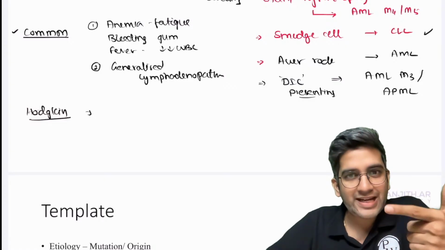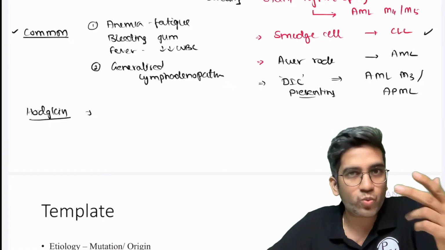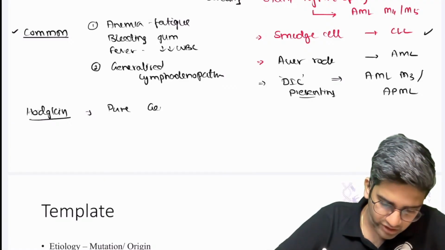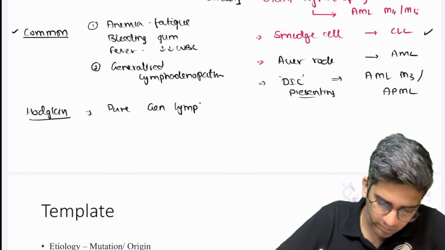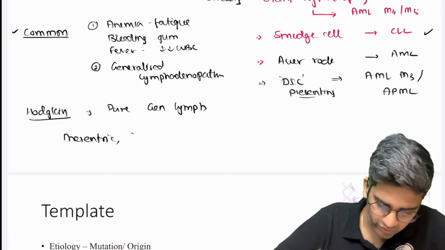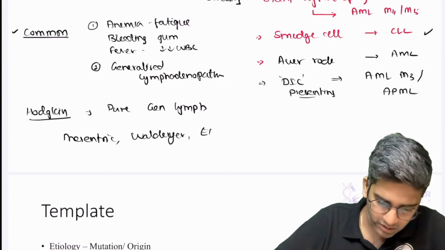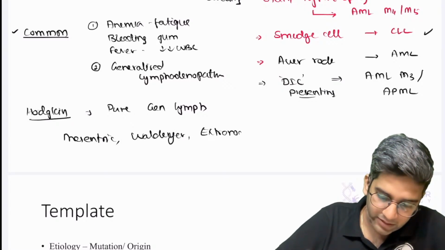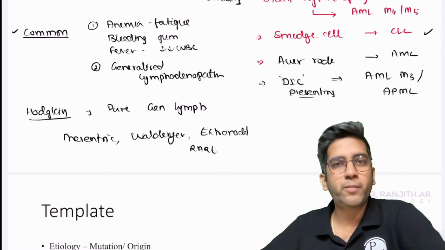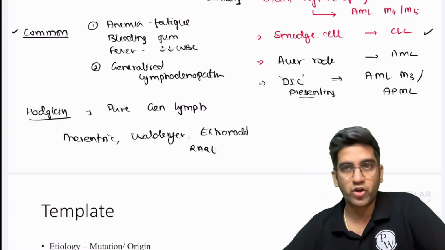Mesenteric nodes, Waldeyer's rings are rarely involved in Hodgkin's. Extranodal presentations are rarely involved in Hodgkin's. Do you remember them? It's just pure generalized lymphadenopathy almost always, right? Mesenteric, it doesn't go beyond lymph nodes. Waldeyer's ring and extranodal are rare in case of Hodgkin's lymphoma. It's a bit more common in case of a non-Hodgkin's lymphoma, right? Perfect. Everything is for non-Hodgkin's lymphoma, right?